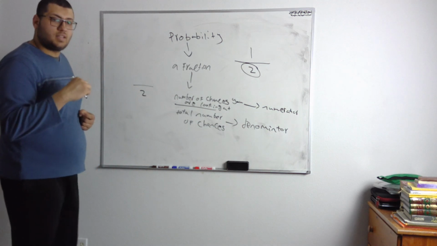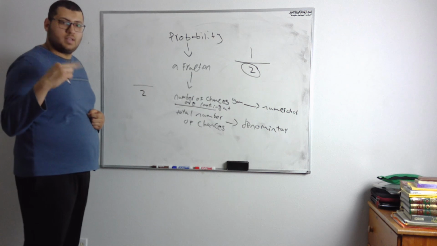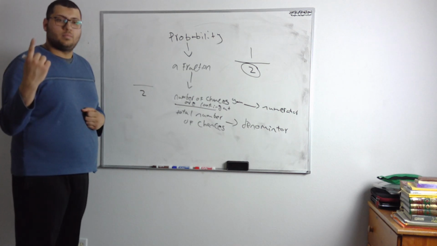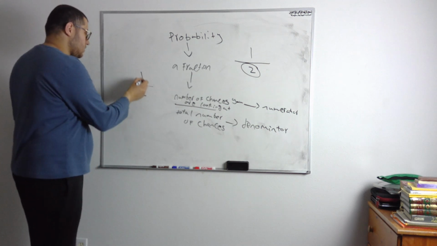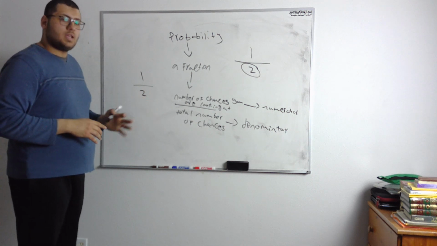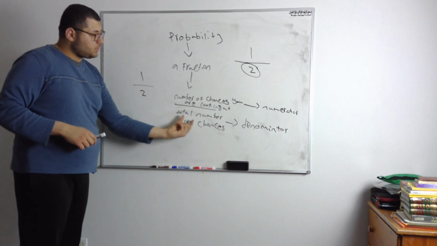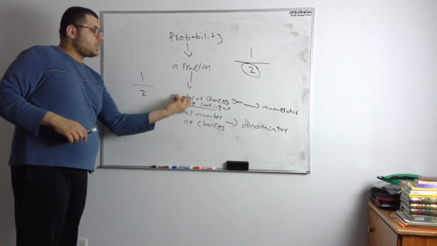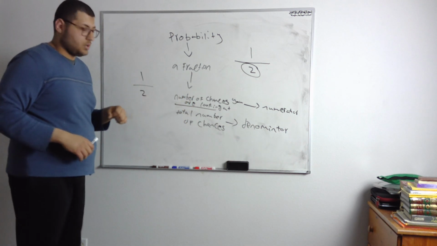There are two sides, heads and tails. So what's the number of chances? Two, heads or tails. But you're going to get one of them, either heads or tails. So that's also going to be one out of two. Does that make sense? So simple probability is what? You're taking the total number of chances on the bottom, and the number of chances you're looking at on the top.